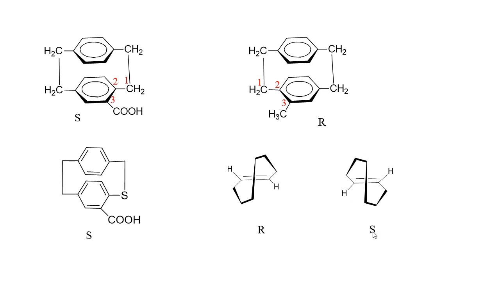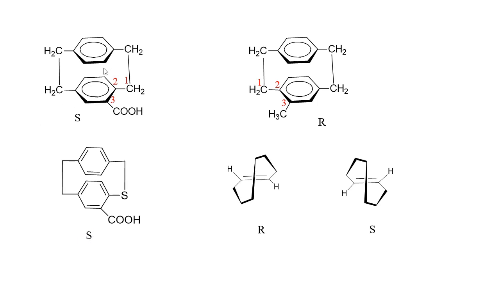Okay. See this example. Here the pilot atom will be this carbon atom. Then 1 to 2 to 3 traverse an anti-clockwise turn. Thus this molecule will be S, right?